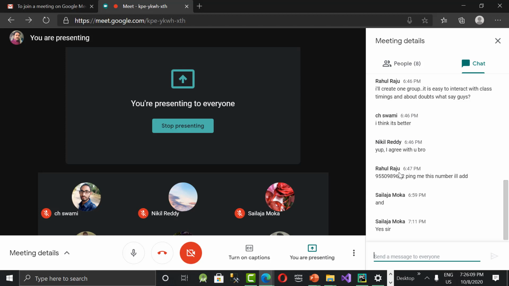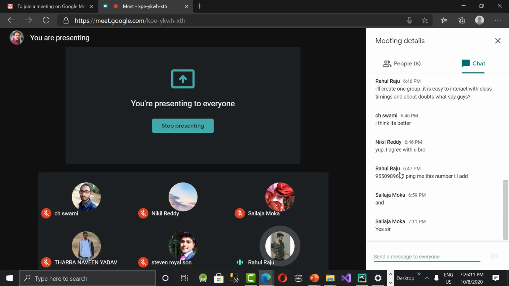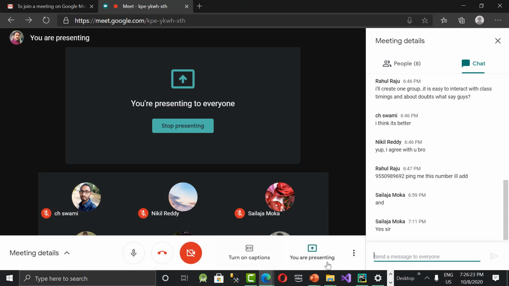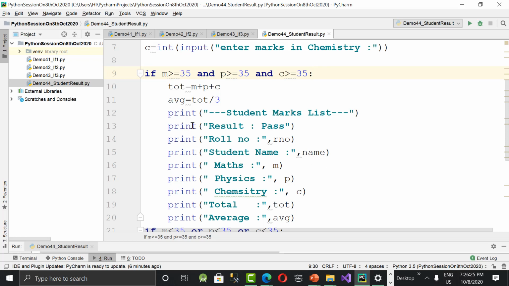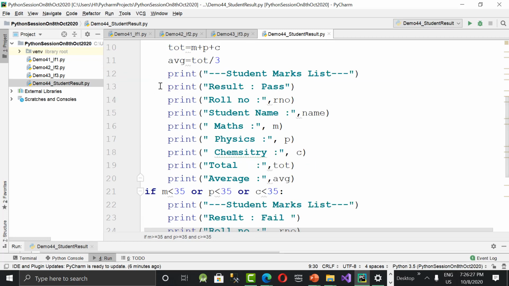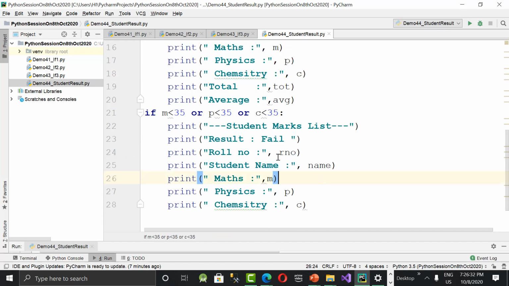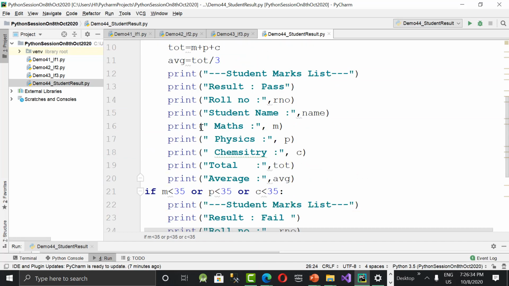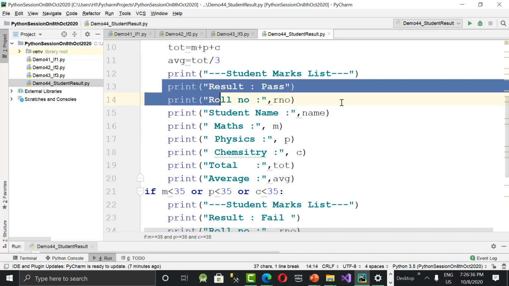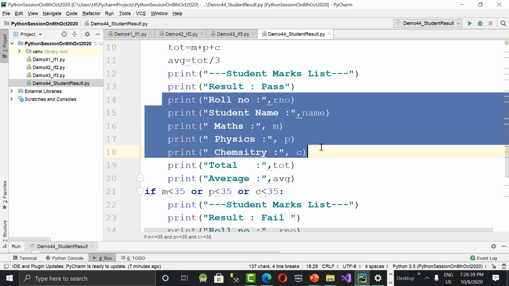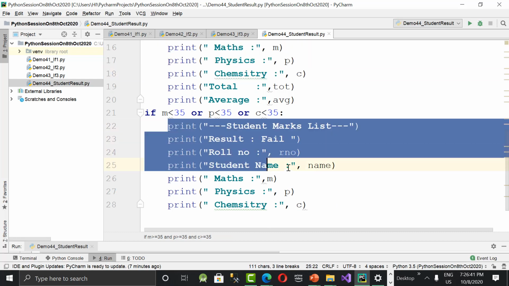No, no, no. I don't want to use elif and else. Of course, you are absolutely fine, ma'am. You can write else and we'll get the same output. But the main intention is how to make it short. In the sense, I don't want to write repeated statements. See, here I wrote some statements, print, pass. No, no, no. Printing is fine, whether you use percentile or directly with comma. But statements are repeated. Roll number, name, marks in three subjects. Student mark list. This is repeated again. I don't want to repeat.